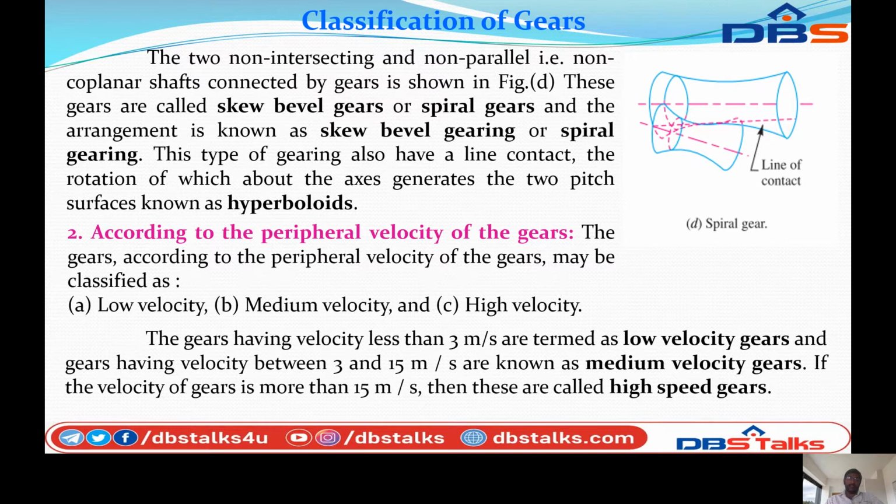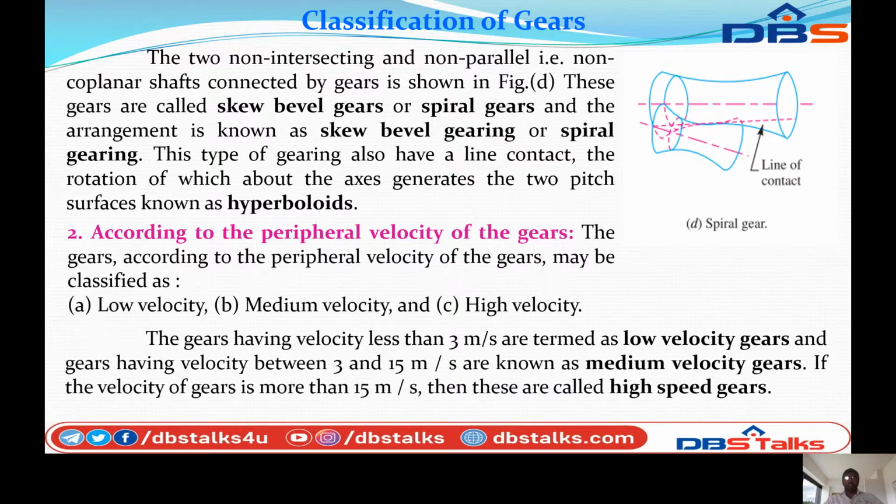Next, another classification is according to the peripheral velocity of the gears. The gears according to the peripheral velocity may be classified as low velocity, medium velocity and high velocity. The peripheral velocity of gears can be classified into three stages: low velocity, medium velocity and high velocity.